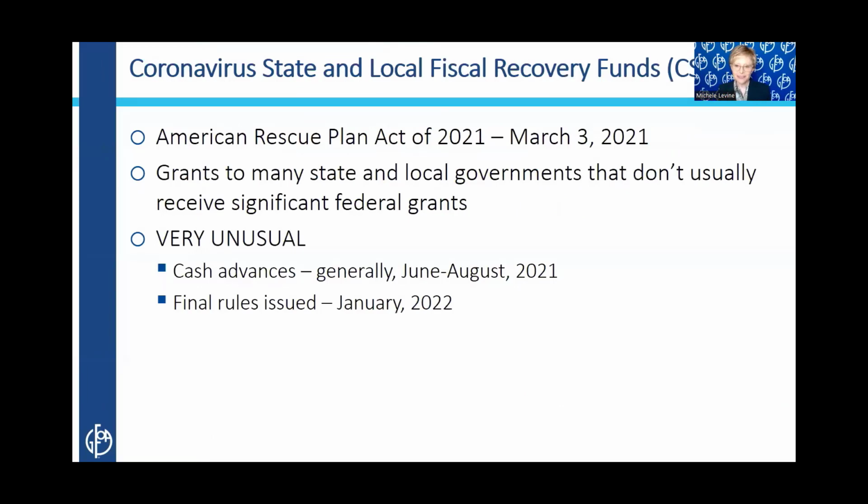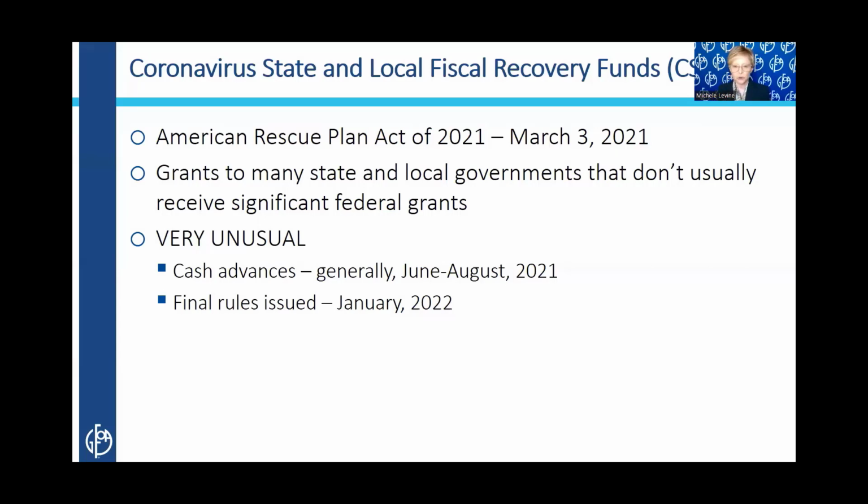Lots of governments receive CSLFRF, right? A grant program established by the American Rescue Plan Act of 2021, affectionately called ARPA, right? And lots of the governments that got this money don't regularly receive a lot of federal funds. And if you don't spend $750,000 or more of federal funds in a year, you don't have to have a federal fund single audit. But even those governments that get plenty of federal funds, have single audits every year, were somewhat confused because there was nothing normal about this grant program, right?